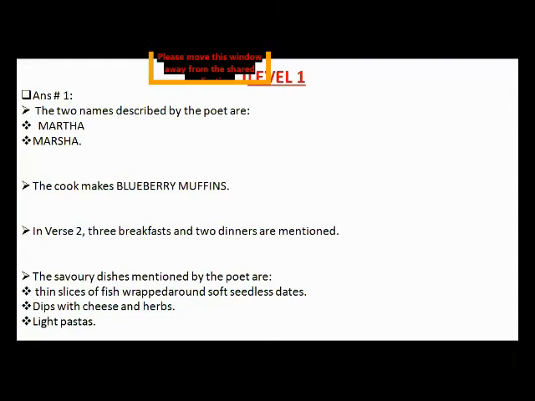So these are the answers of level 1. Please take a screenshot, dear students. See, there is only one question, it has sub parts. So I have mentioned answer number 1 here, and the sub parts are answered here. Only the list I have not mentioned here. Okay, so we are going to do the first 4 questions. I hope you all have taken the screenshot.